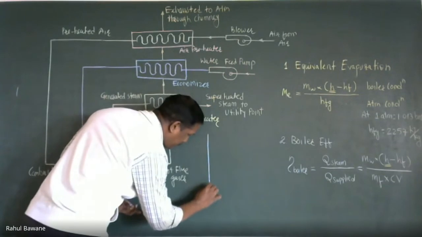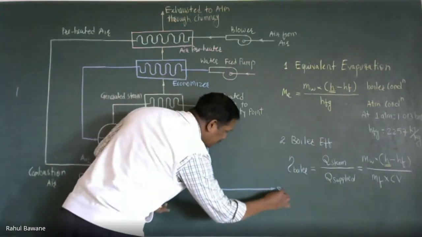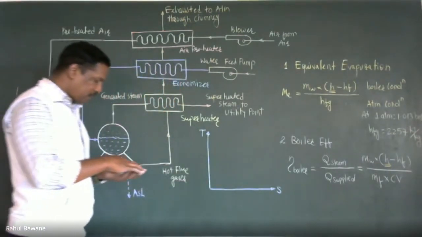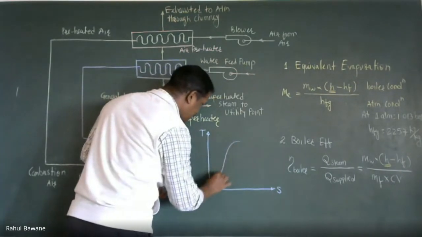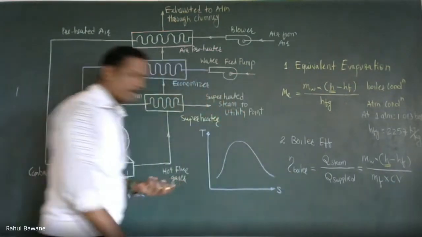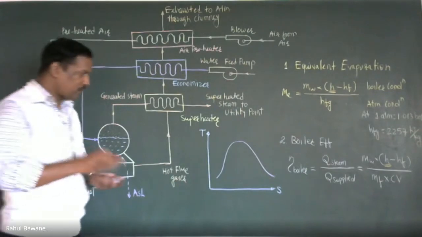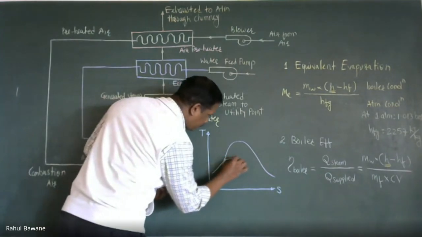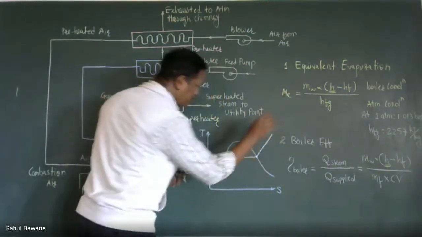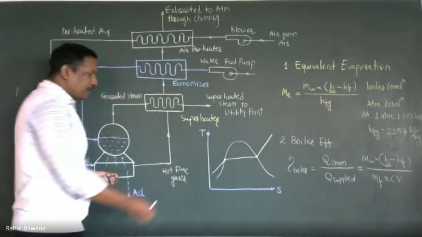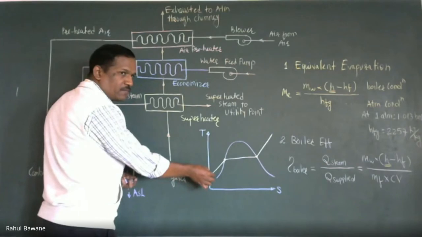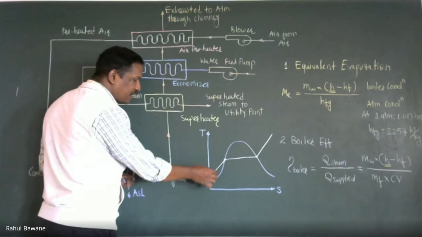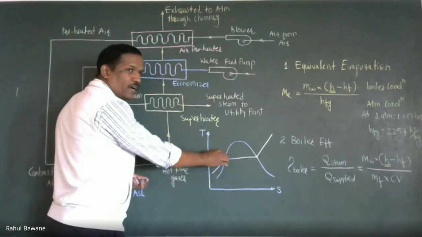Suppose I am plotting a TS diagram, temperature versus entropy, and we know that we obtain this kind of dome shape. Now suppose I plot one pressure line. When I supply water, it is in liquid form, suppose at 30 degrees centigrade. Then I supply heat, so its temperature rises, and it reaches 100 degrees centigrade water.